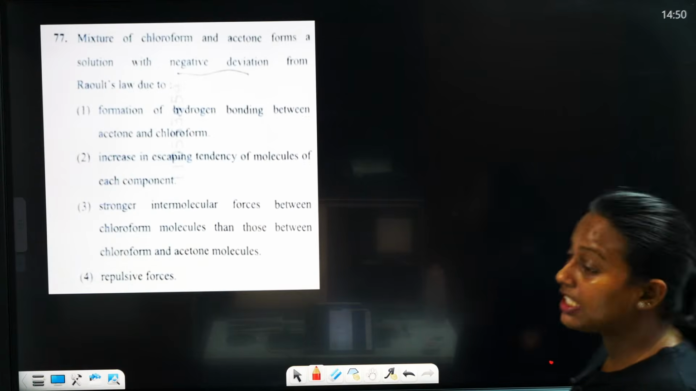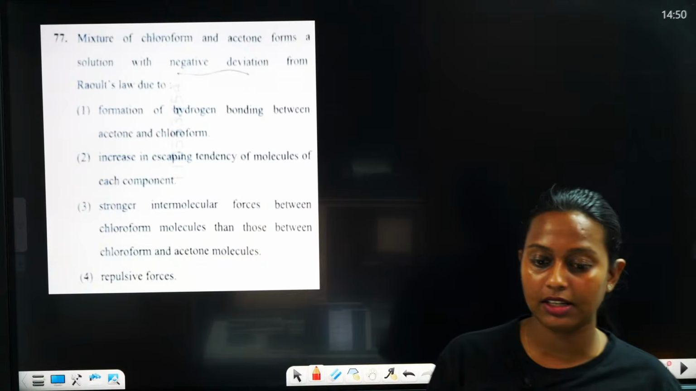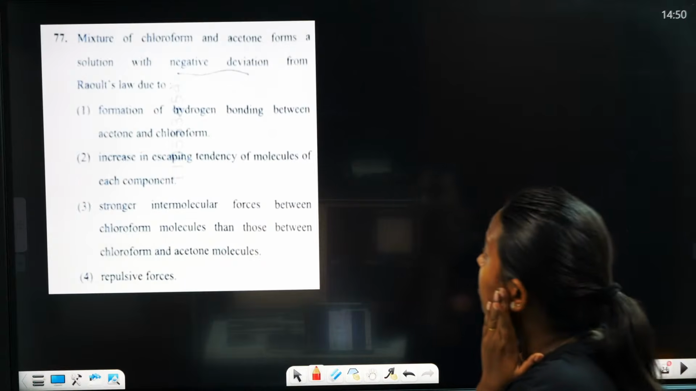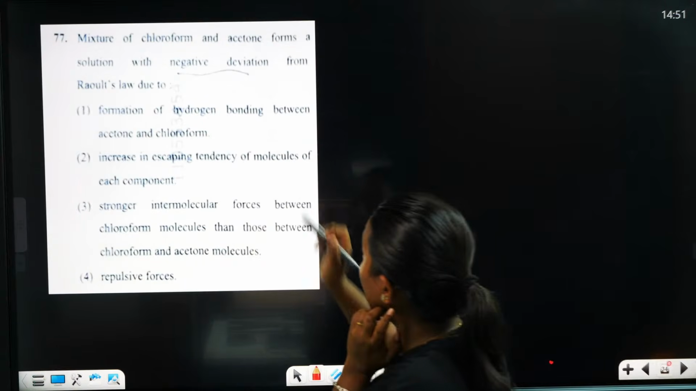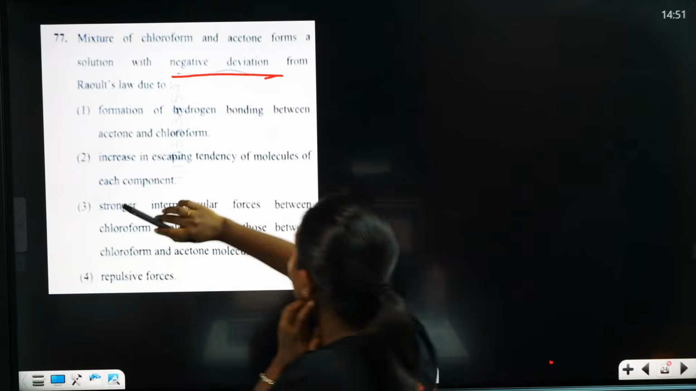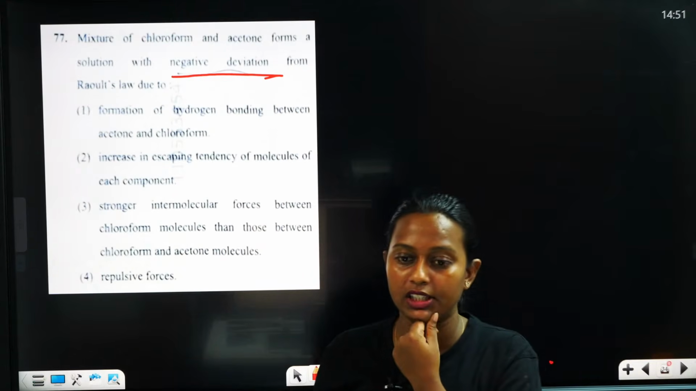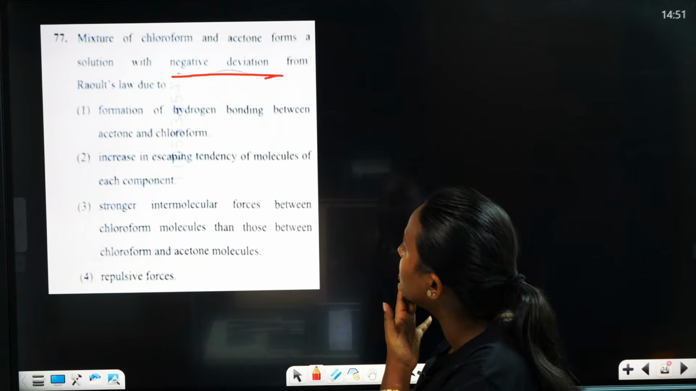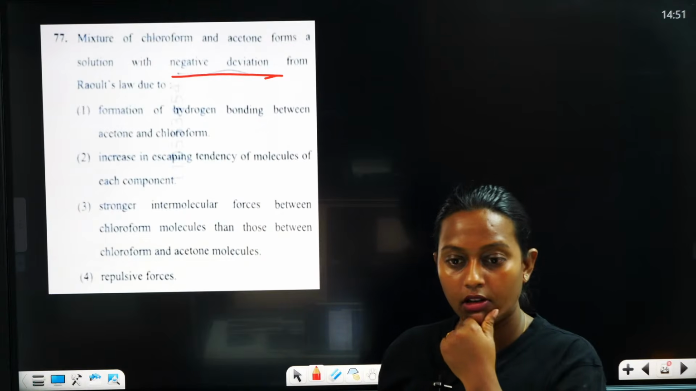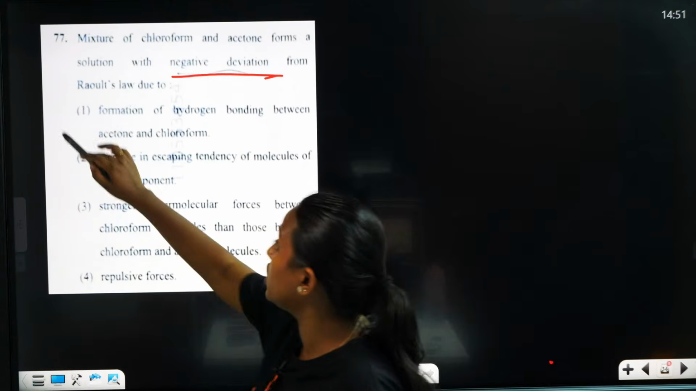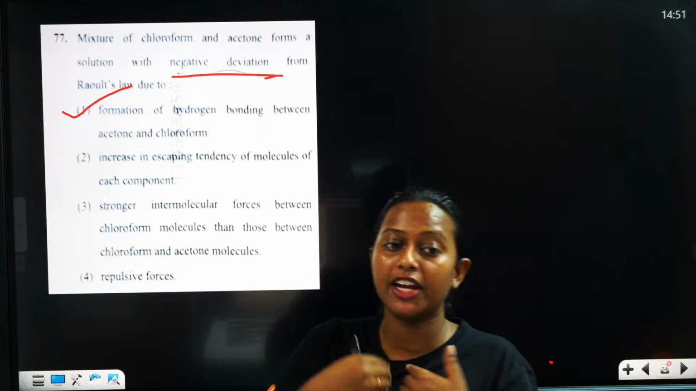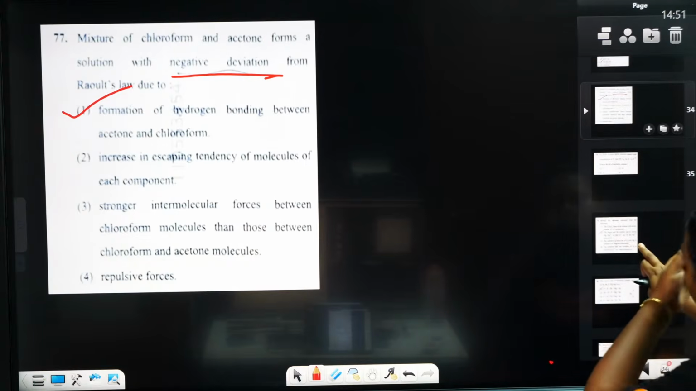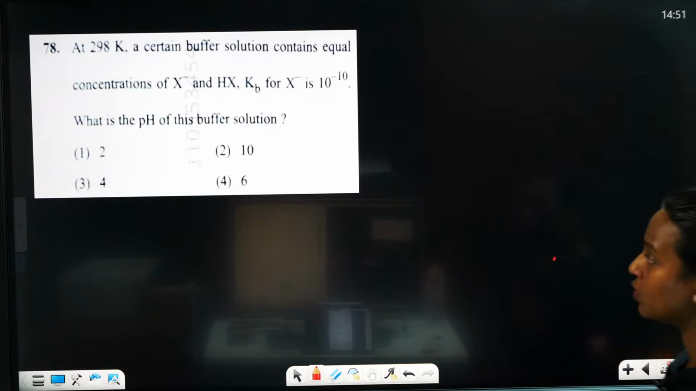Then 77. What is the correct answer, Ada? A mixture of chloroform and acetone forms a solution with negative deviation from Raoult's law. Due to why? 77 is actually 1, because it's forming hydrogen bonds. That's the reason. Then we are moving to the next question.